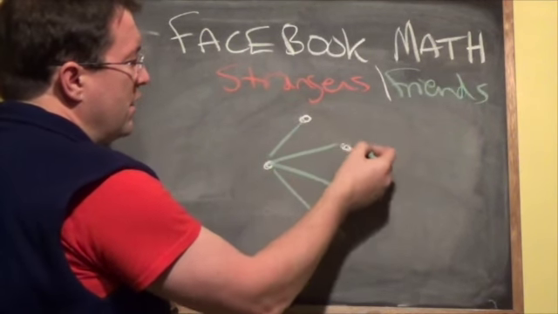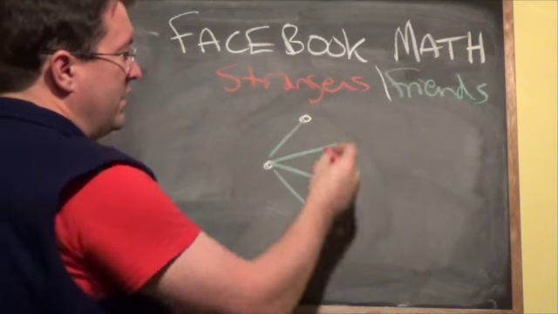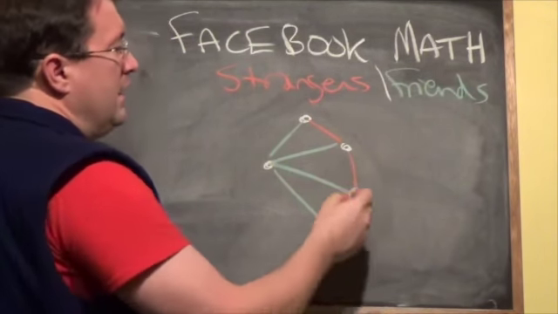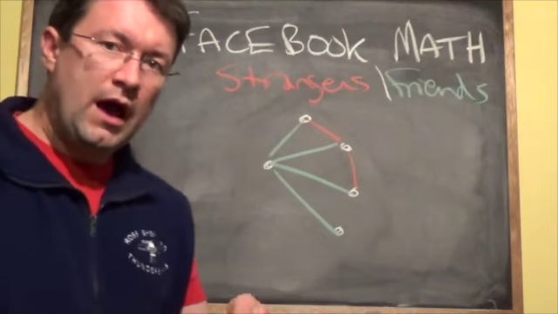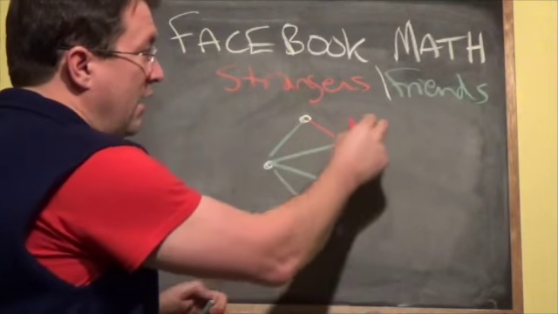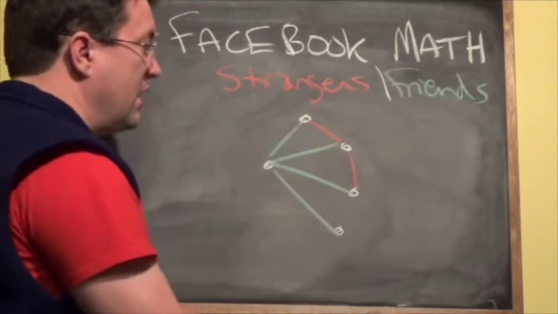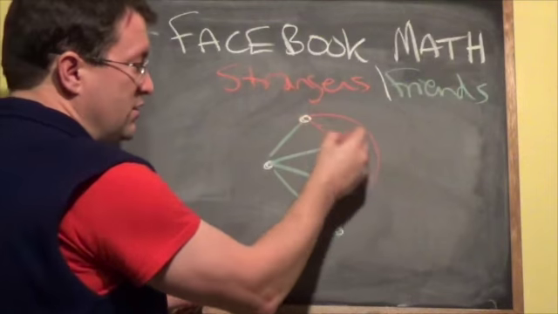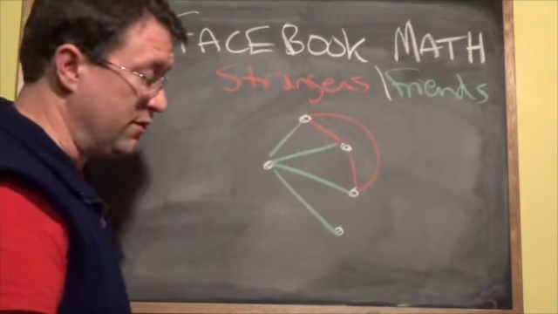If I try to avoid the connection here by connecting those guys, if I try to avoid having a third friendship connection here, then I'm stuck connecting those 3 as strangers, in which case there's a group of 3 that are strangers to each other.